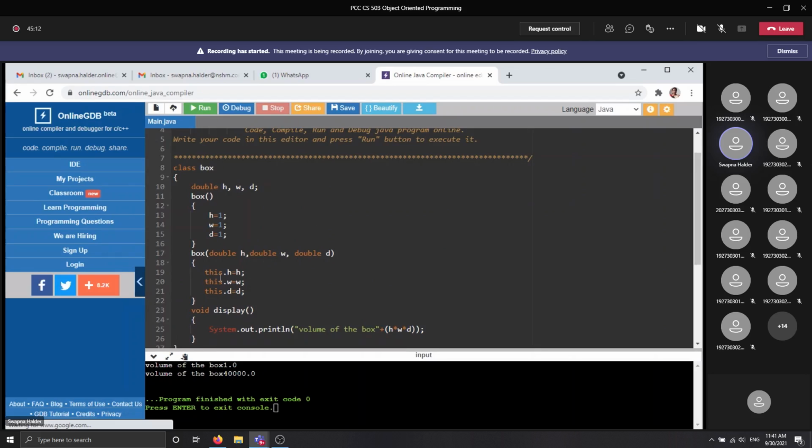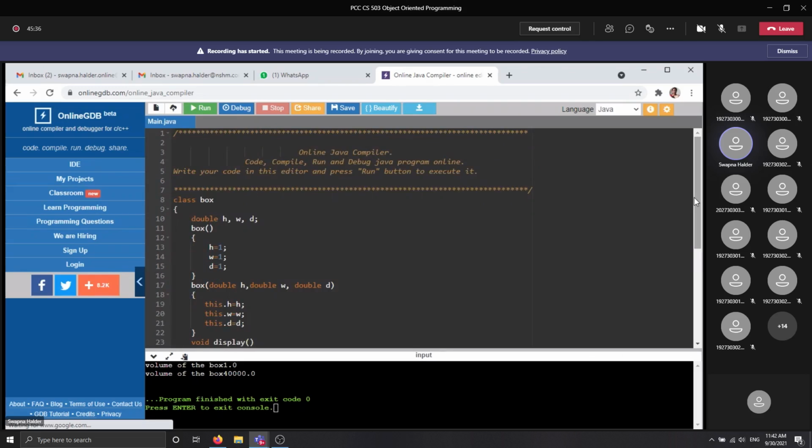The this keyword is used to invoke the current class instance variable. Whenever the this keyword is appended to a particular data member, that means that data member relates to the instance variable, not the parameters that are passed with the constructor. Clear? This is the first usage of the this keyword.